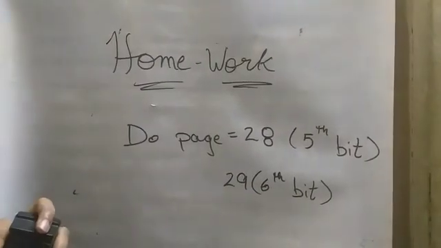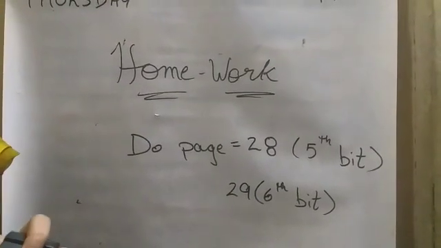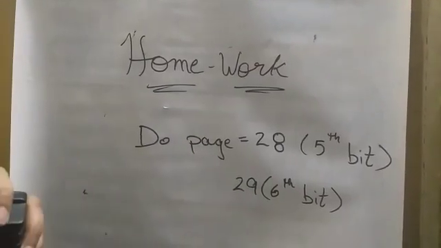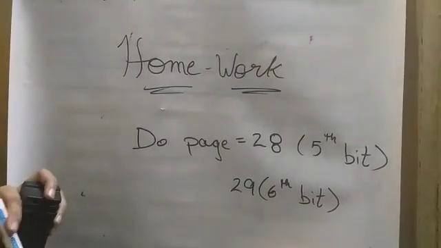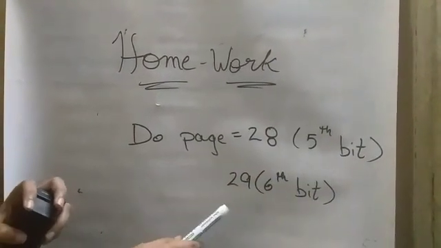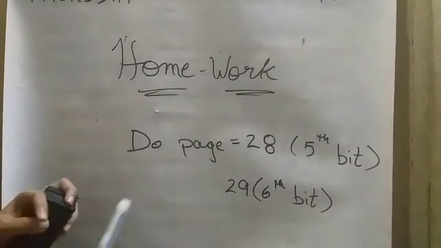So children, today we have learned about adding 0 and 1 and addition fact. So your homework for today will be page number 28, you should do 5th bit. Page number 29, 6th bit.